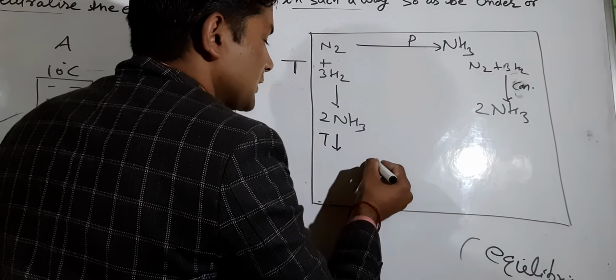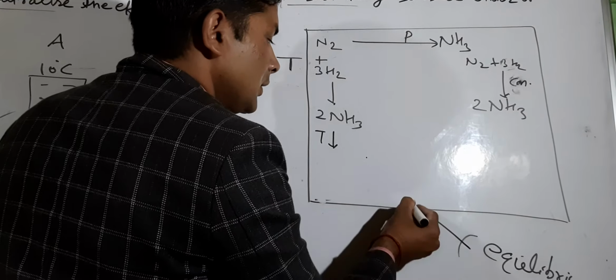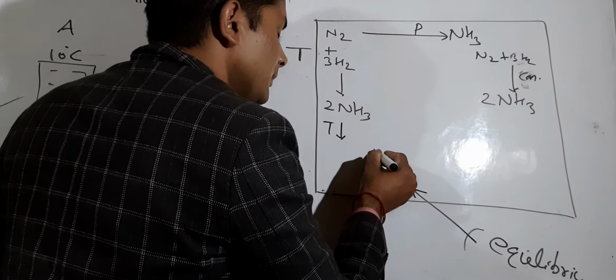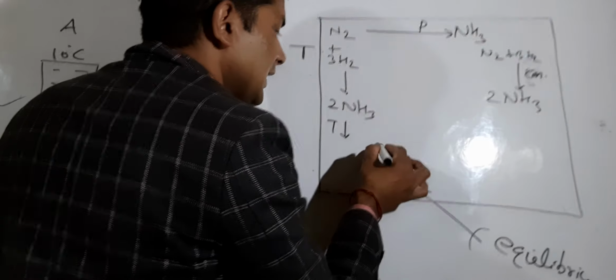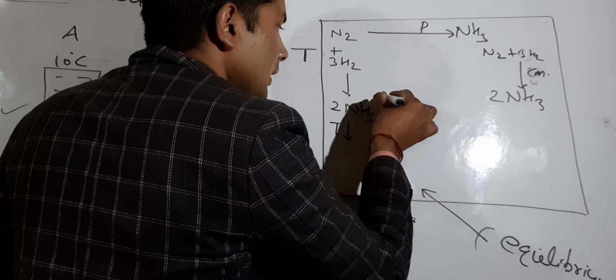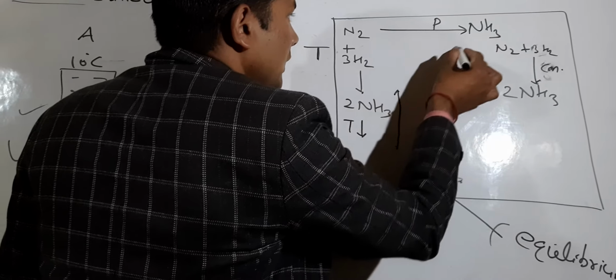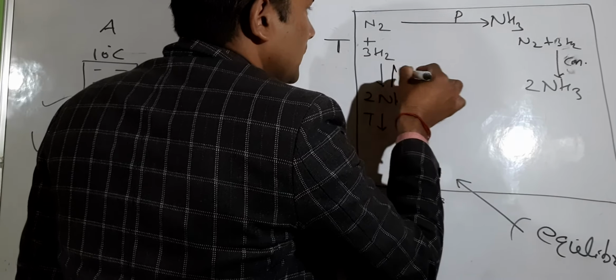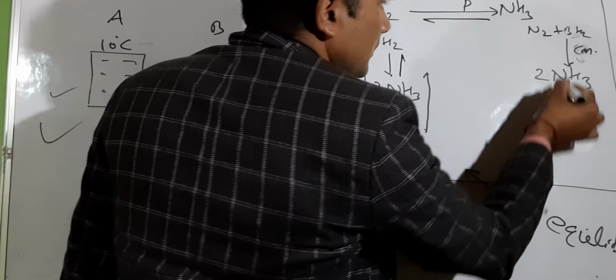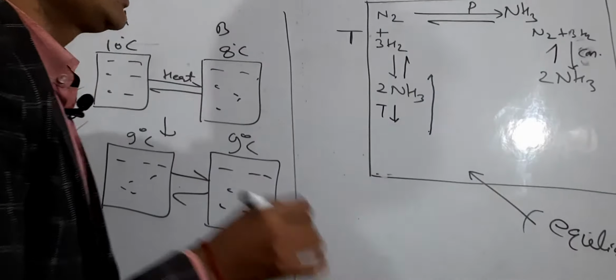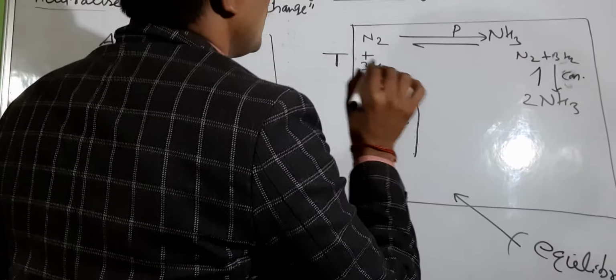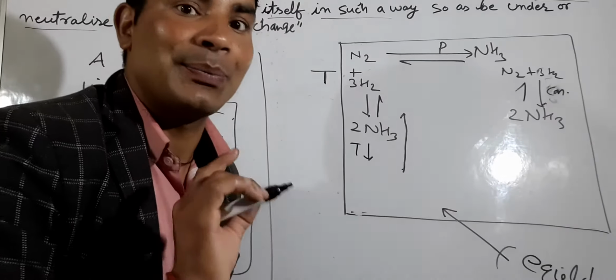Suppose this is temperature, then the equilibrium in this reaction shifts, or we can say it brings it back in the back direction. This is the law of Le Chatelier principle.